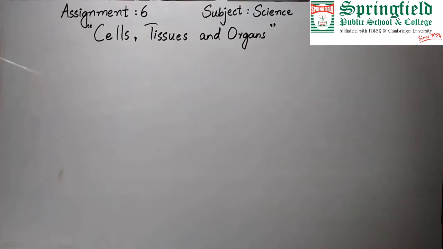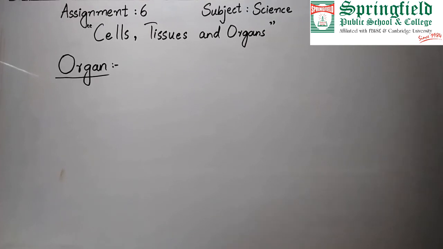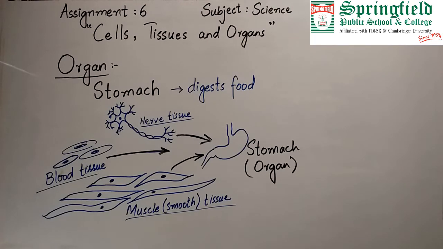Now what do different tissues combine to form? Different tissues combine to form an organ. So what is an organ? It is made up of multiple types of tissues. It is a part of the body which performs a specific function. For example, the stomach. See how the stomach is formed.